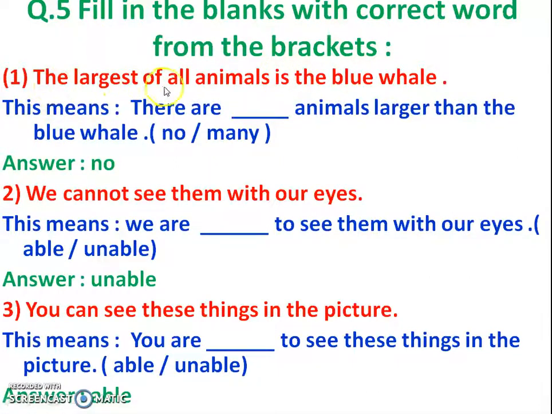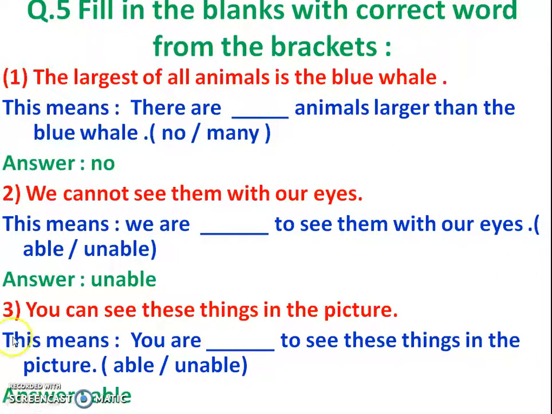First, the largest of all animals is the blue whale. This means there are dash dash animals larger than the blue whale. Here we can use no or many. The answer is no animals, because the blue whale is the largest animal. So the answer is no. Second, we cannot see them with our eyes. This means we are dash dash to see them with our eyes, able or unable.